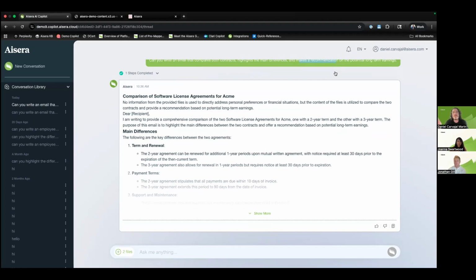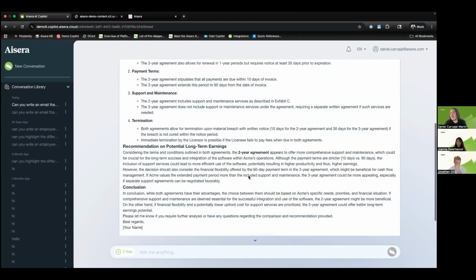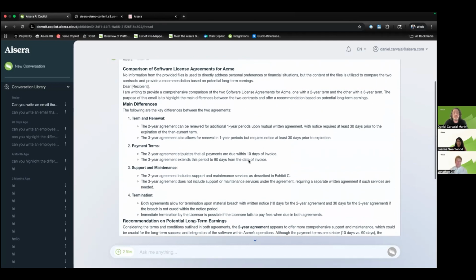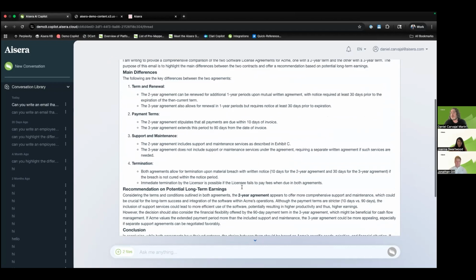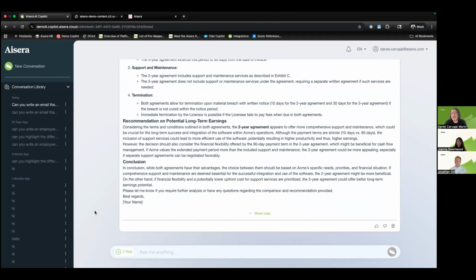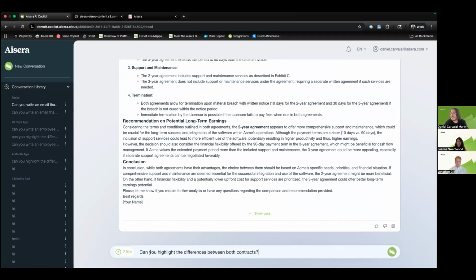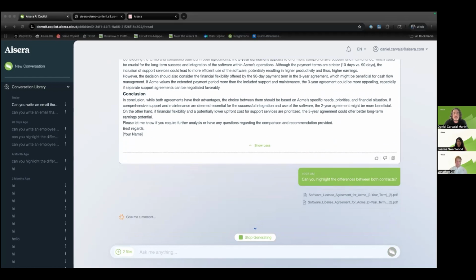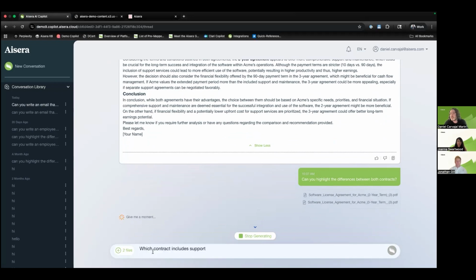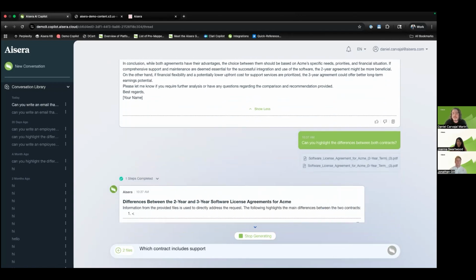As you can see here, we're giving it multiple commands within a single query and it's executing them all at once, with a minimal level of effort for configuration. All I did was upload the documents, and then I can start asking questions and driving actions as well, right? Let's say maybe I want to dive a little bit more, say, highlight the main differences between the contracts. Now that I'm at it, maybe continue and say which one includes support, or maybe just summarize one or the other. But this is a really good feature.